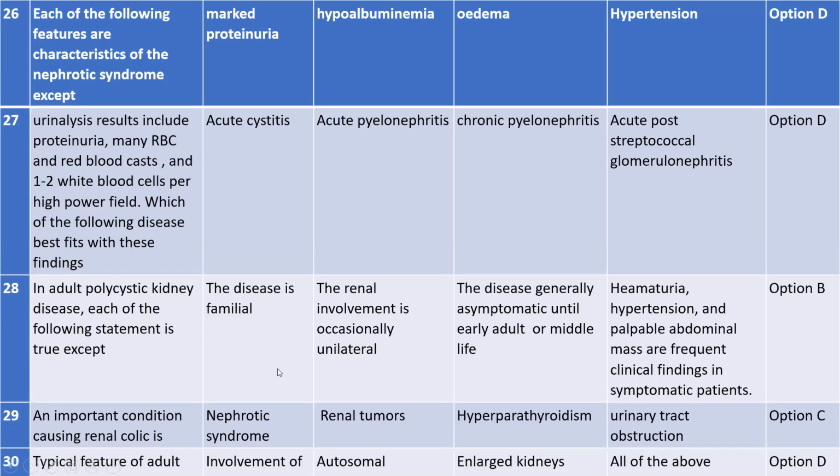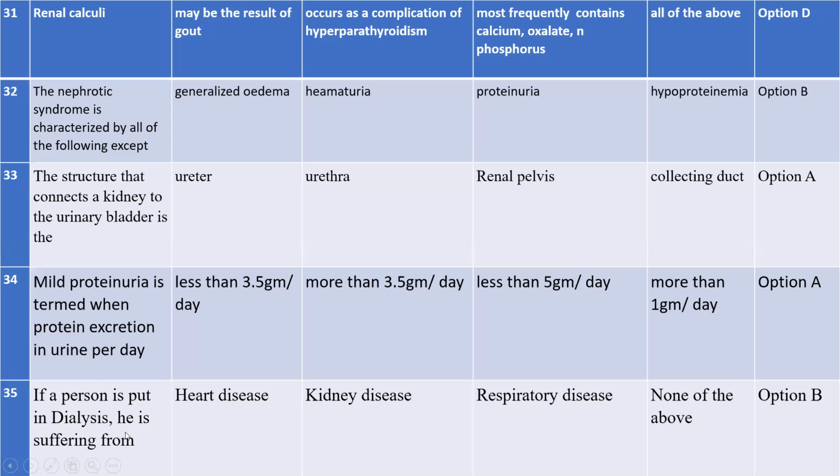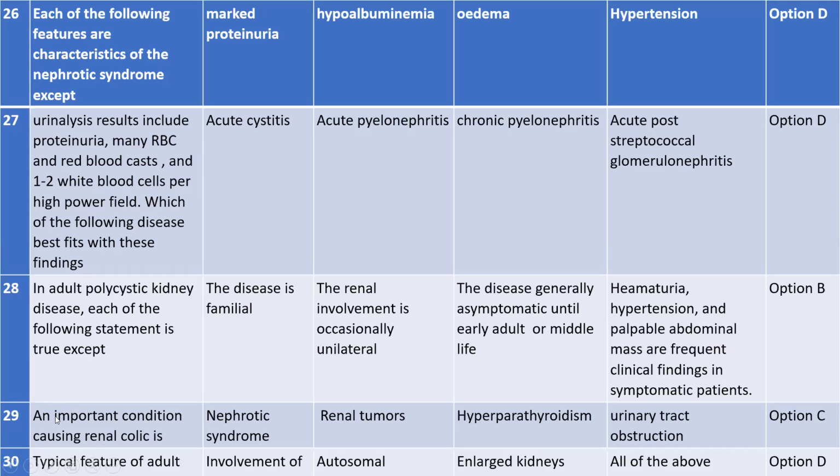Okay, let's move to 29. An important condition causing renal colic is, the answer is hyperparathyroidism. All these were not my part, but still you need to know all this. When a person has hyperparathyroidism, I already explained the meaning. So this is an important condition that can cause renal colic.